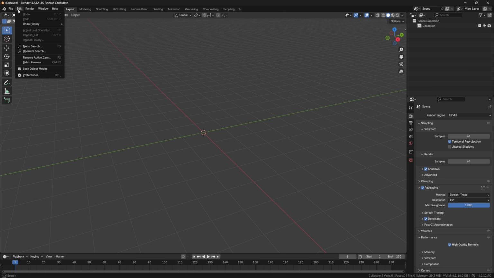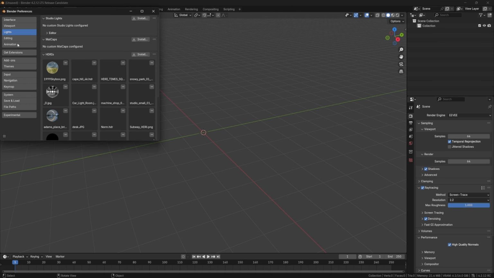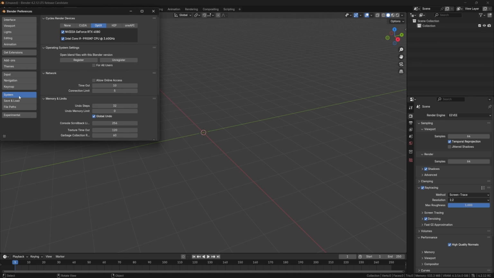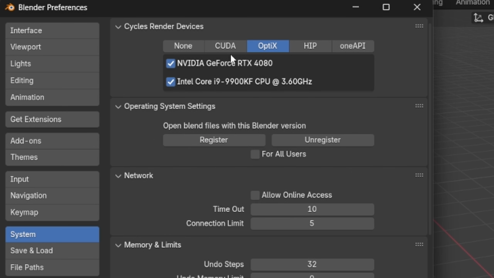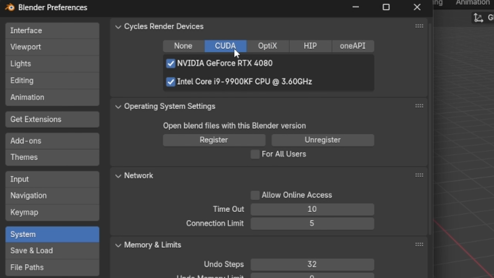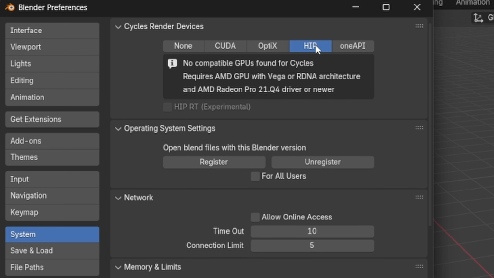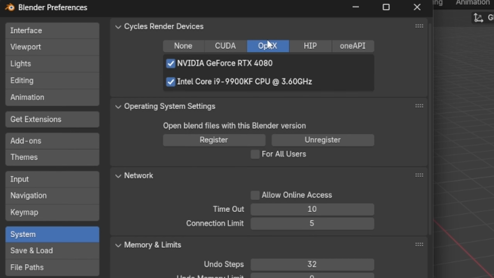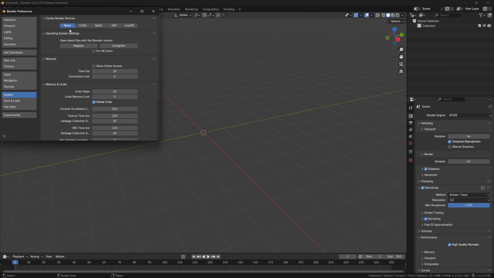If we go under Edit and Preferences, we're going to want to go under System, and there are these different settings. If you're running a non-RTX GPU, you're going to want to use CUDA. If you're running an AMD GPU, you're going to want to run HIP, and then OneAPI if you're running an Intel GPU. OptiX is if you have an RTX GPU, and that's what I use. These different settings are basically different configurations for different hardware that can make it run way better. Running none will be significantly slower.